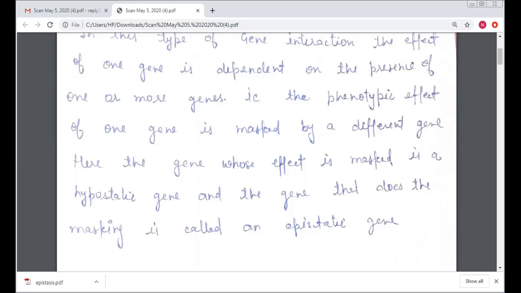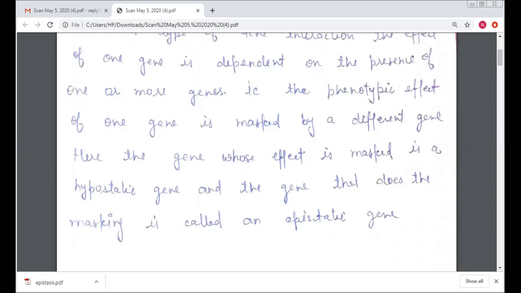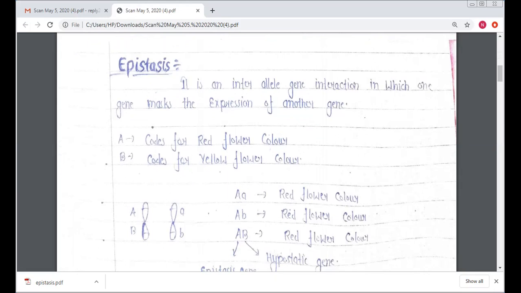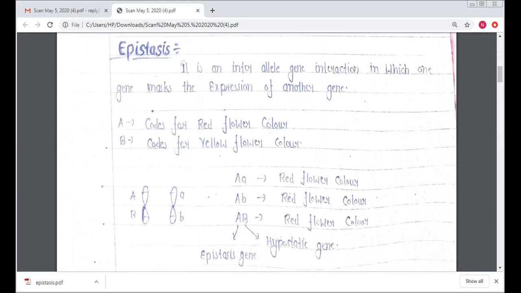So there are two kinds of genes here: the epistatic gene and the hypostatic gene. The epistatic gene is the gene that does the masking, and the gene whose effect is masked is called the hypostatic gene. We can say that it is an interallelic gene interaction in which one gene masks the expression of another gene.